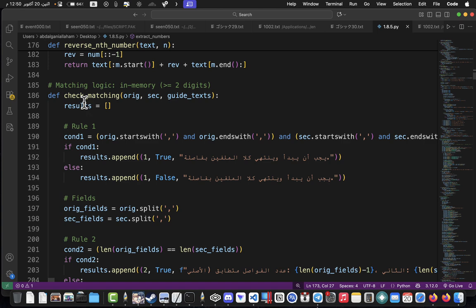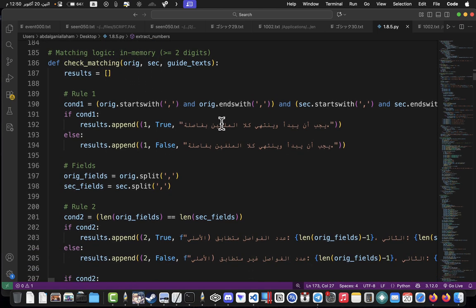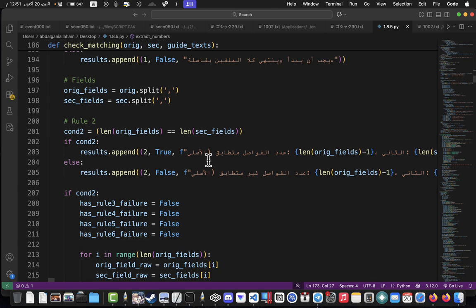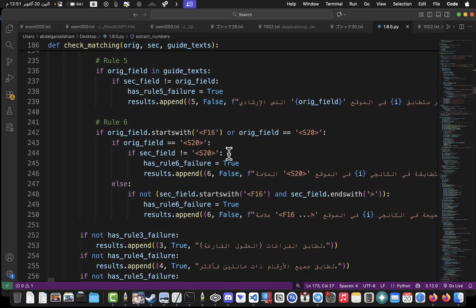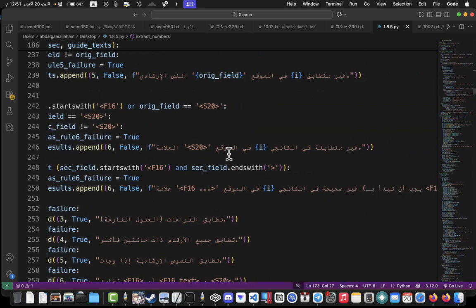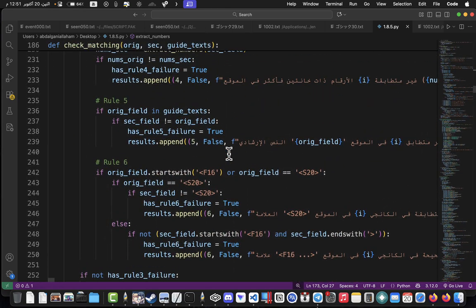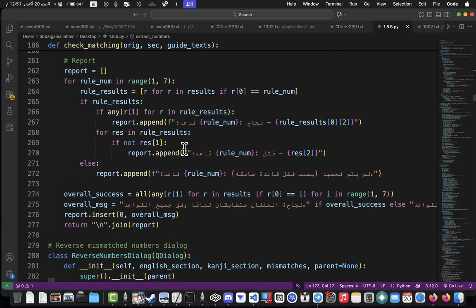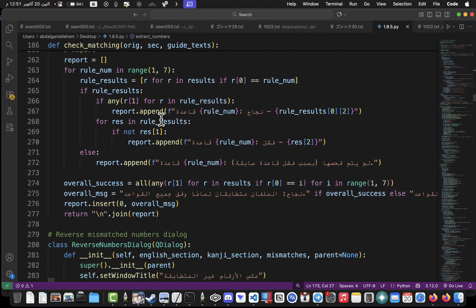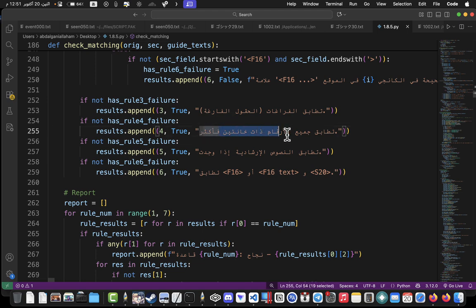Anyway, check matching: both files should start and end with a comma. For the number of commas, I explained this in the code. Here it is showing the report, and then you need to translate these to your language.